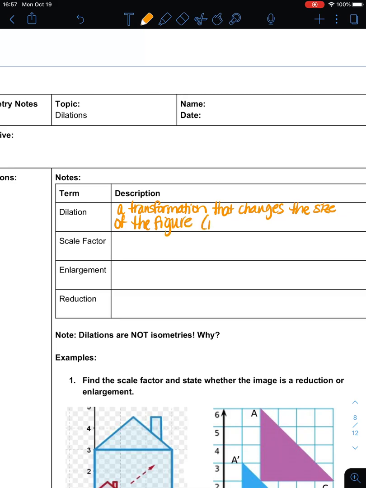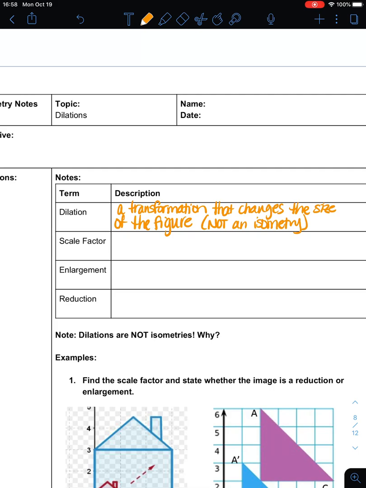Now, what that means is this is not an isometry. So we talked about isometries, that an isometry maintains size and shape. So translations, rotations, reflections, they all make the shape stay the same size, even though it may be oriented differently. But a dilation grows or shrinks it, and so it does change size. So a dilation is not an isometry.